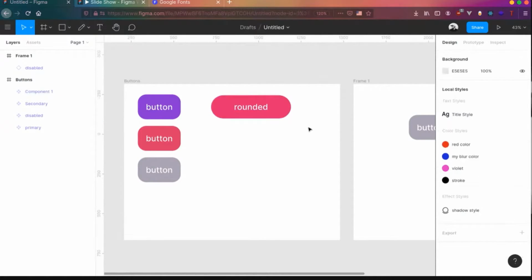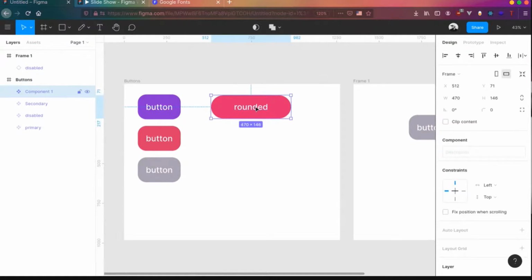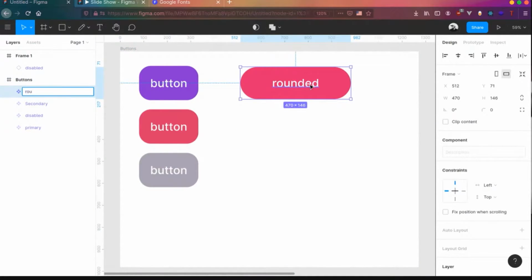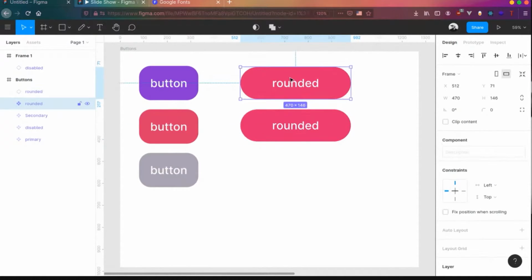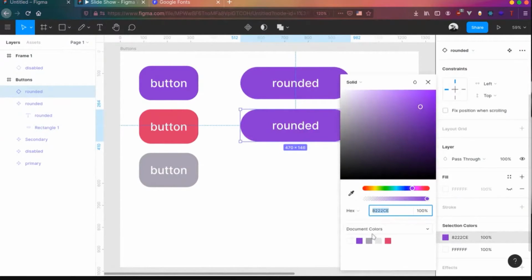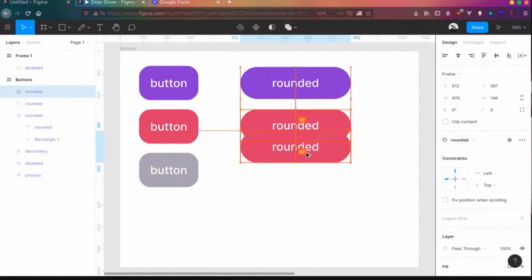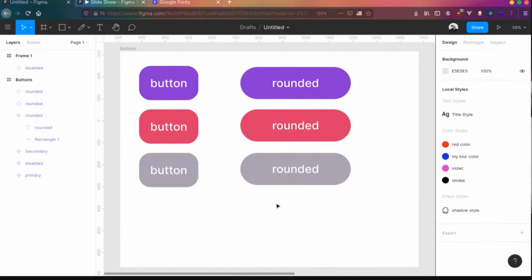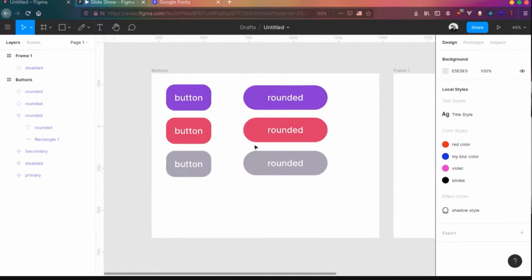So we have a rounded button also here. Let's rename that to rounded. And we have the same instance of rounded. Let's change the color to rounded primary. And this will also change the color to this thing. And we'll have a disabled color also for that. Okay. So now we have two styles of button over here.